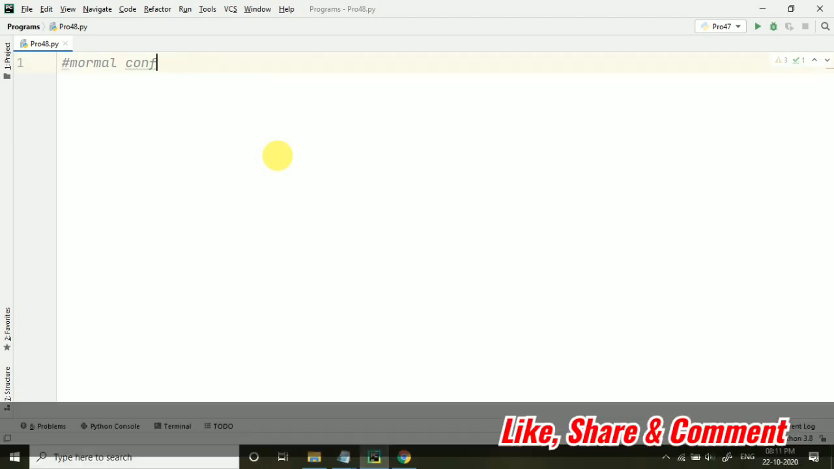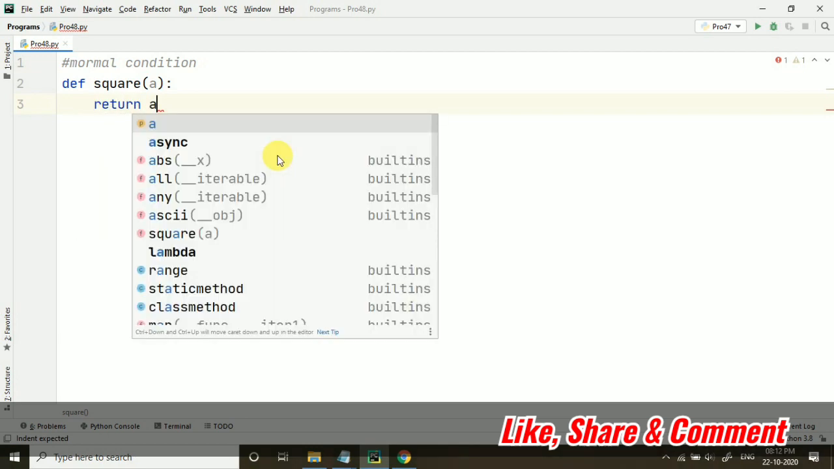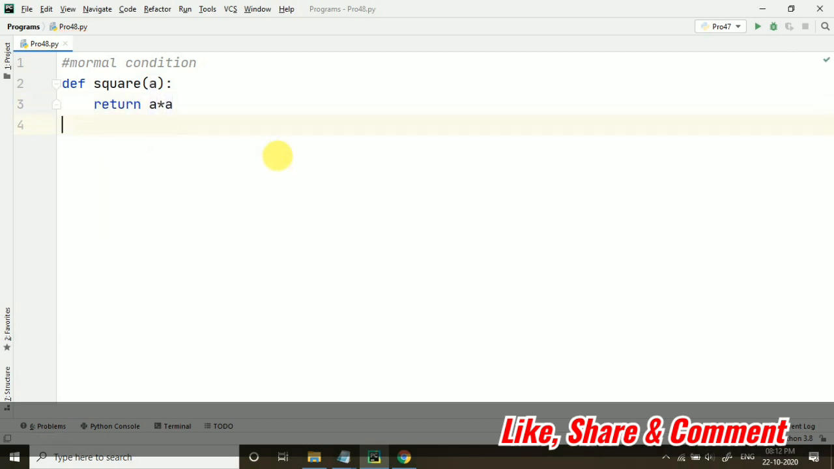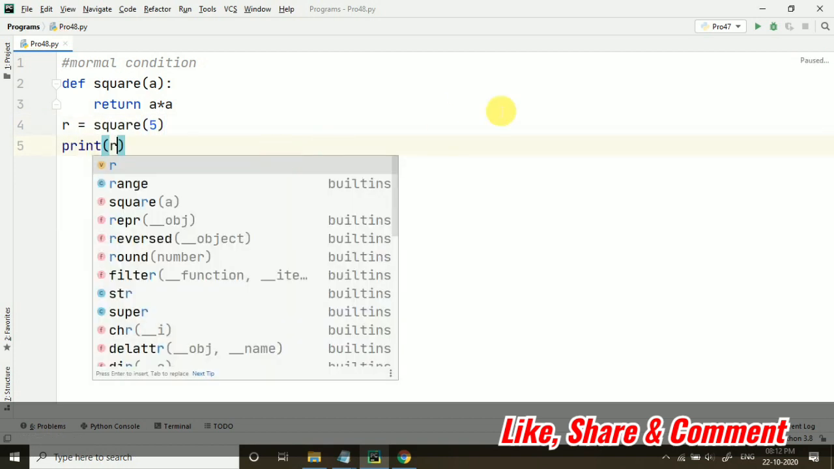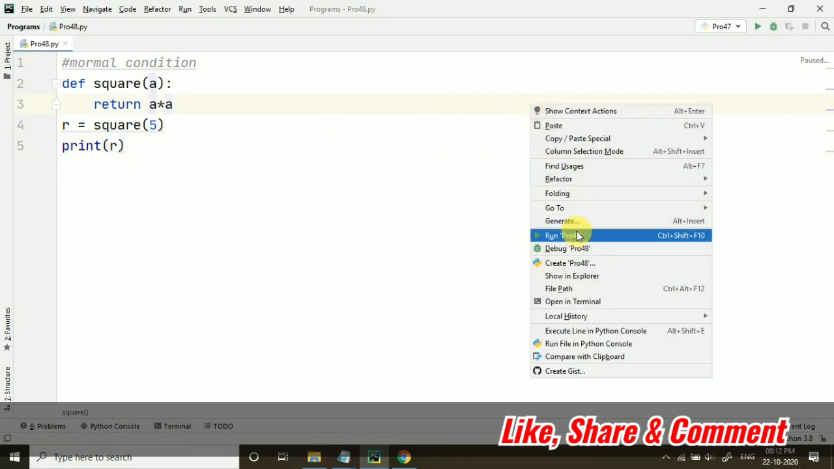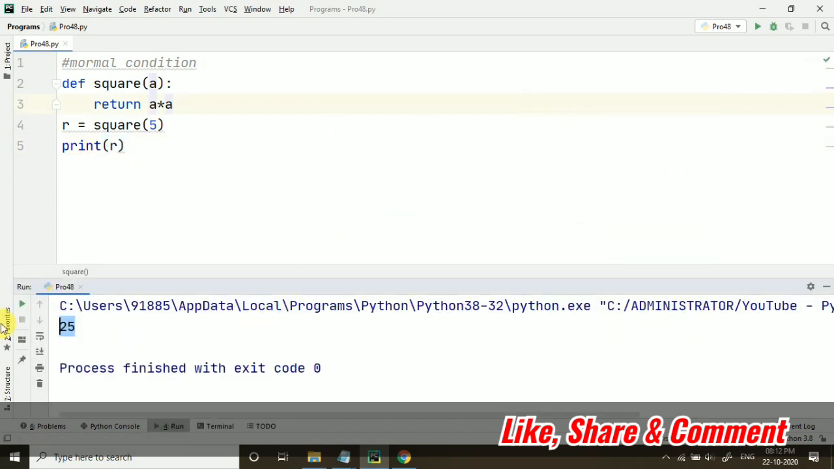First of all, suppose I am just taking square function, and here I am just passing a variable a and I am just returning a into a. Okay, so r equals to square and I am passing 5 here, and let's print this r. So as we have taken 5, we will be getting just 25 simply. So this is a normal function.